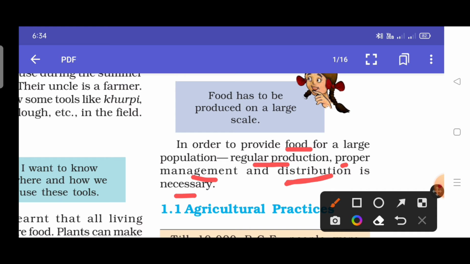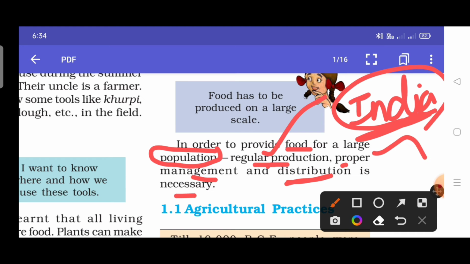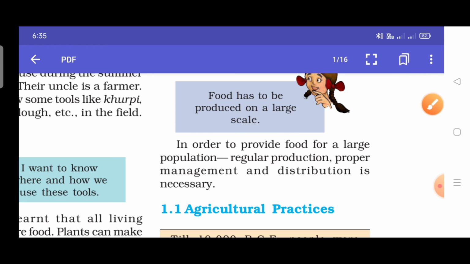To provide food for such a large population, like in our country India, which has a large population, regular production, proper management, and distribution of the production to the entire population is a very necessary and essential part.